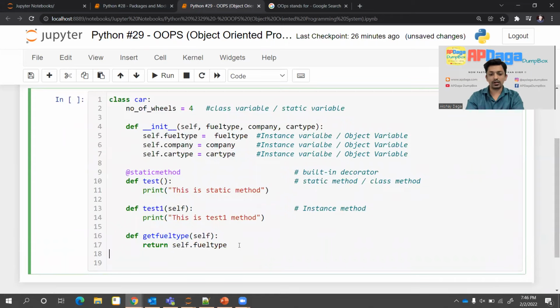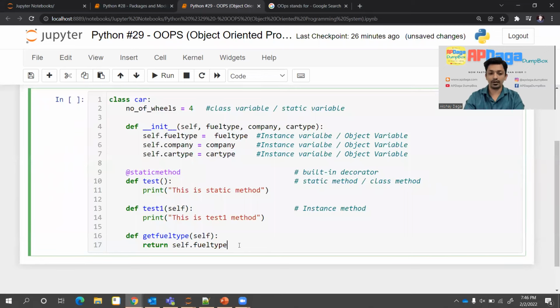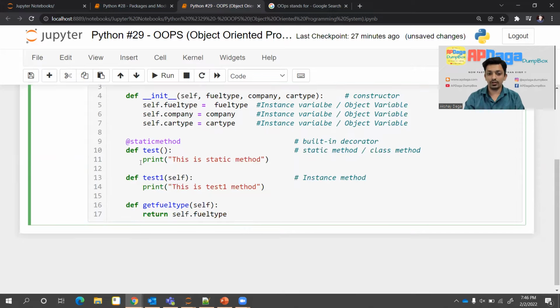So this is the class. I have written all the mandatory things required for creating a class. This is the syntax for a class. In any class there can be a class variable or static variable. There will be a constructor. Within the constructor there will be some instance variables, whatever you want. Then there can be a static method, one or multiple static methods. There can be one or many instance methods. So it is also an instance method.